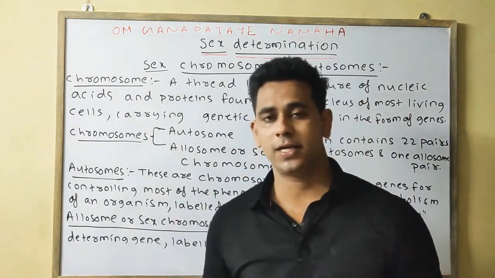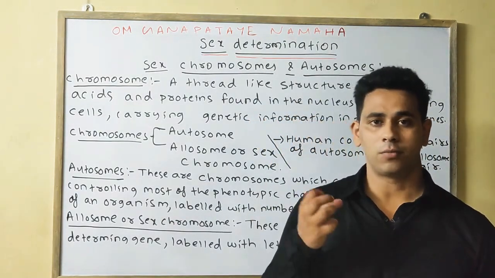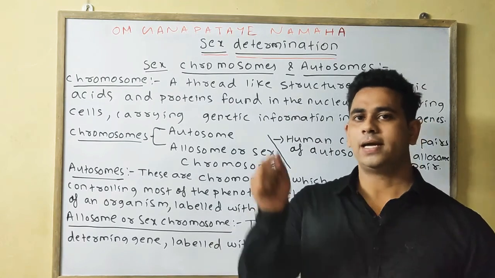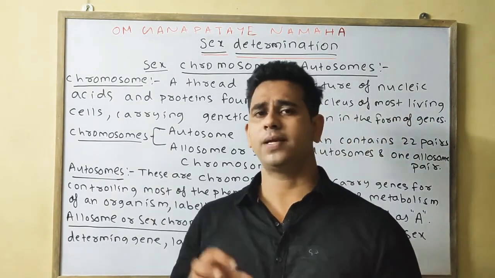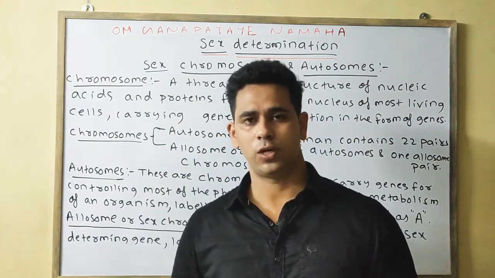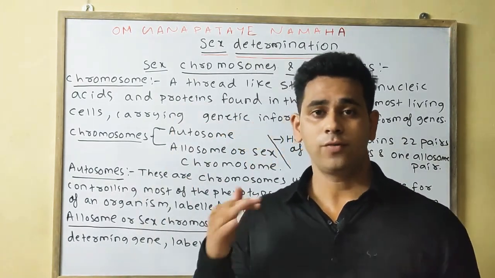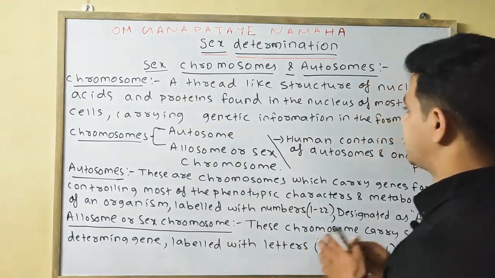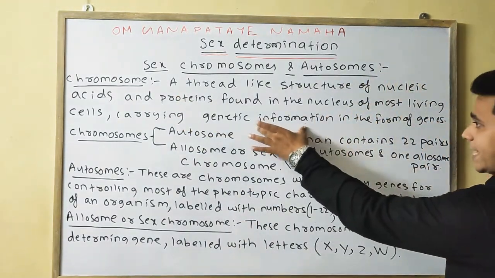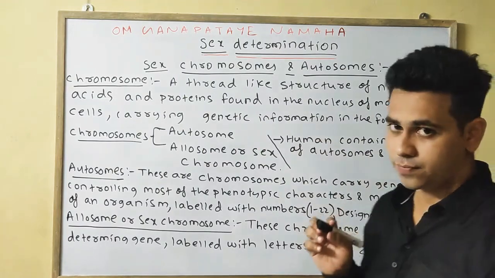Obviously, the characteristics are transferred in the form of genes. So, what is the chromosome? It is a thread-like structure of nucleic acid and proteins, present inside the nucleus of most living cells in the form of genes, which helps in carrying the genetic information.